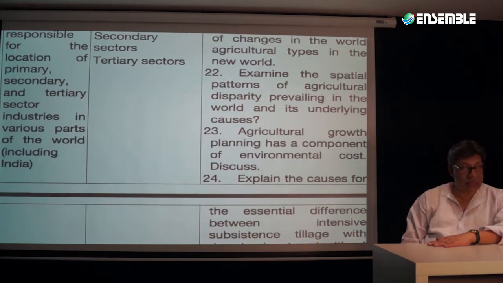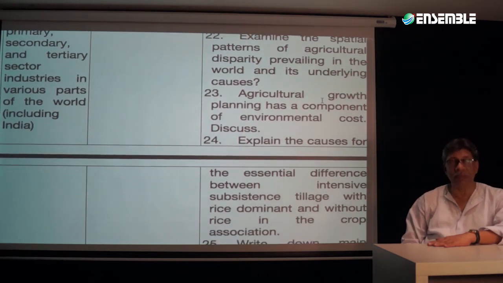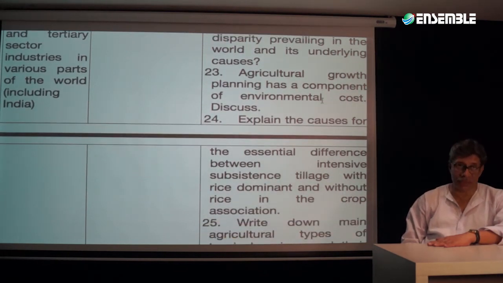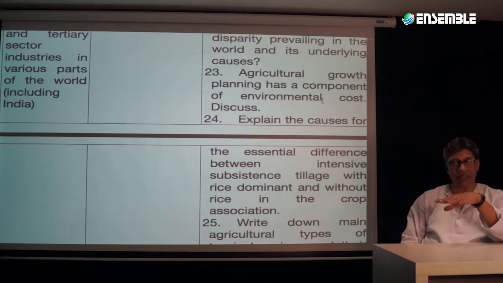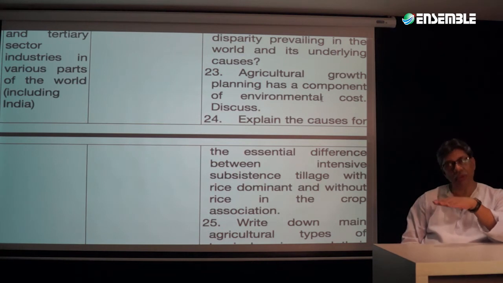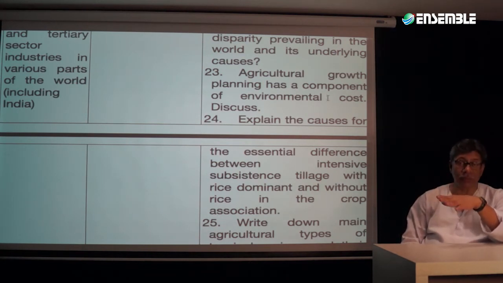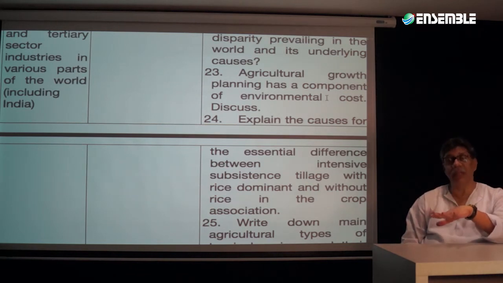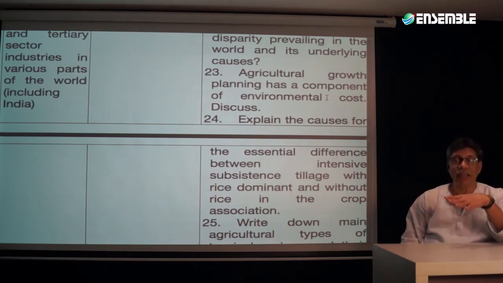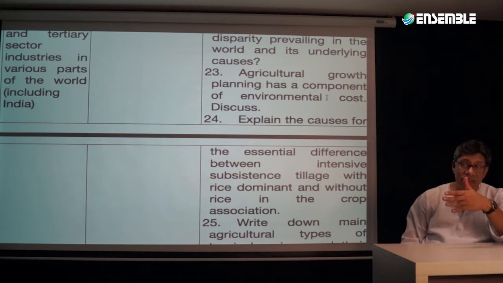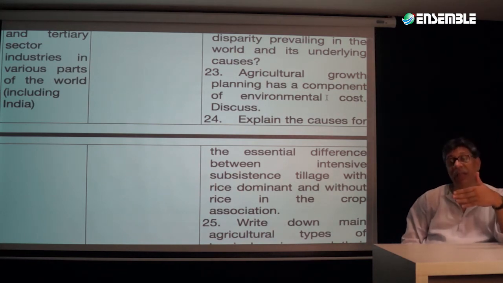The 22nd question is the agriculture disparity prevailing in the whole of the world and the underlying causes. Now, when we are talking about agriculture disparity, that means regions which are going to have high productivity, regions which are going to have low productivity. Now, that has a special connotation, and as we talked about before also, it is truly a topic of salient features of the world's geography. But then it is also going to be very applied as well. It's not going to be theoretical in this case at all. Theoretical in this case means the factors that will affect the location of agricultural activity.